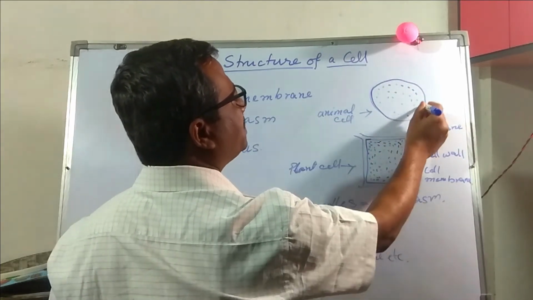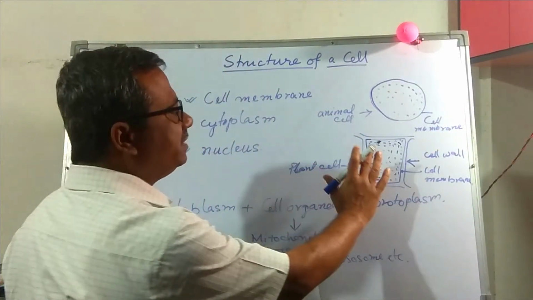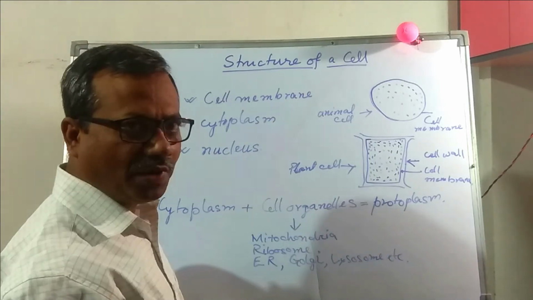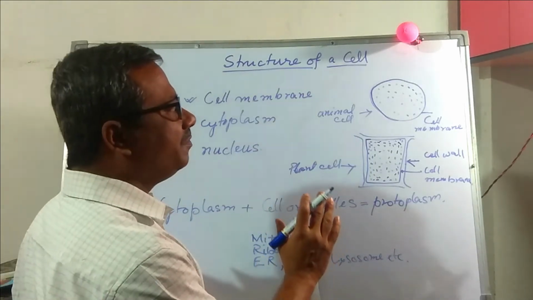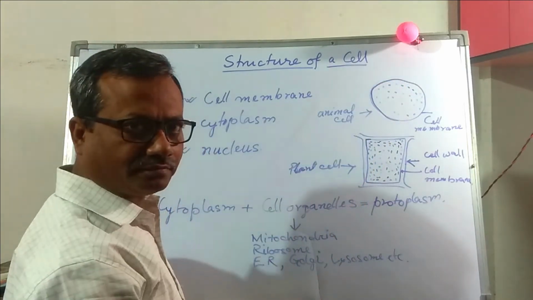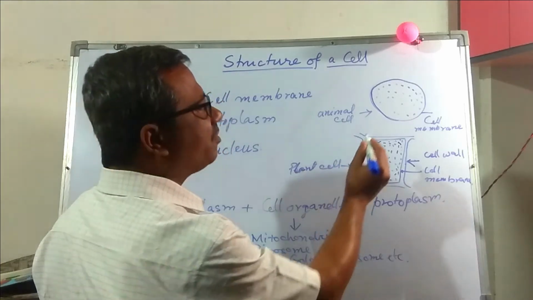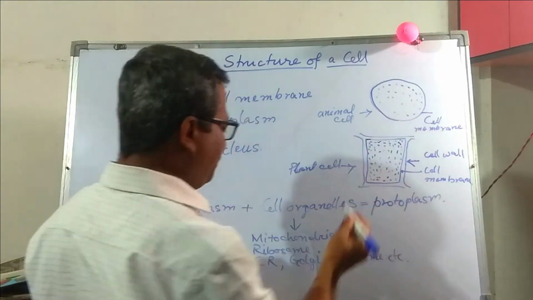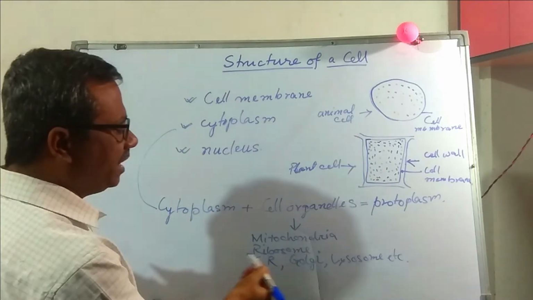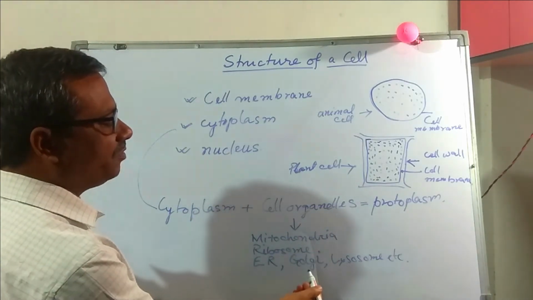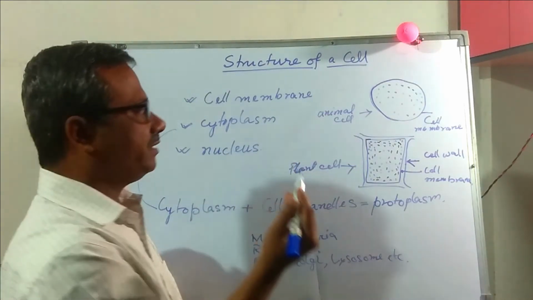On this cytoplasm the cell organelles are suspended. Cell organelle means tiny cellular components. Examples of cell organelles I already told you: mitochondria, ribosome, endoplasmic reticulum, Golgi apparatus, lysosome, vacuole, etc.